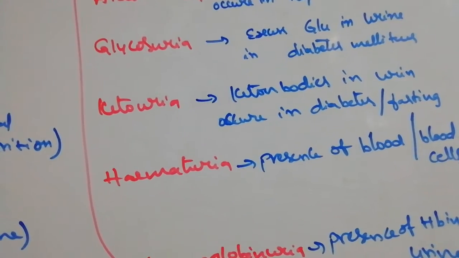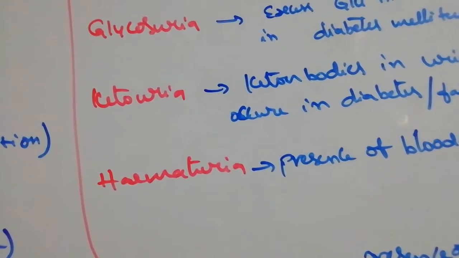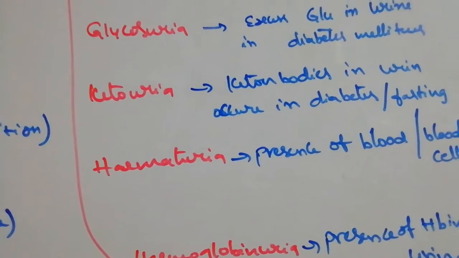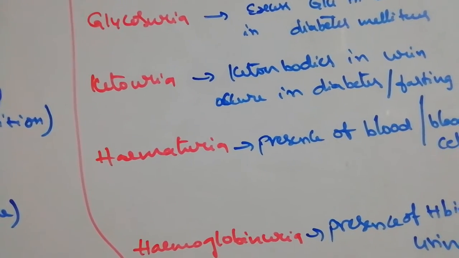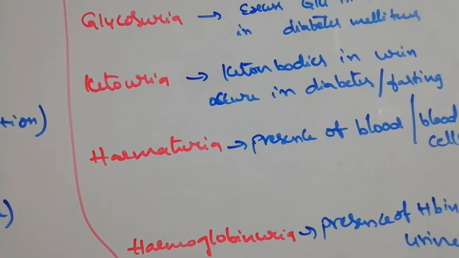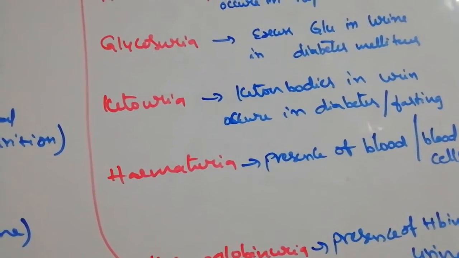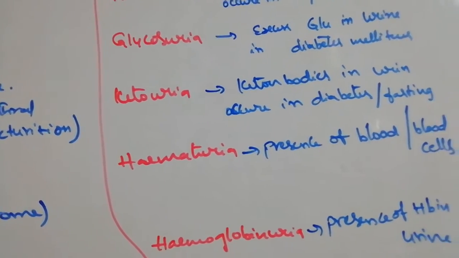While they undergo gluconeogenesis, ketone bodies are formed. So that's why we see ketone bodies in diabetic and fasting conditions. While we are not taking any food, fats are also burned at that time and produce glucose. So that's why ketouria is observed in both diabetes and fasting conditions.